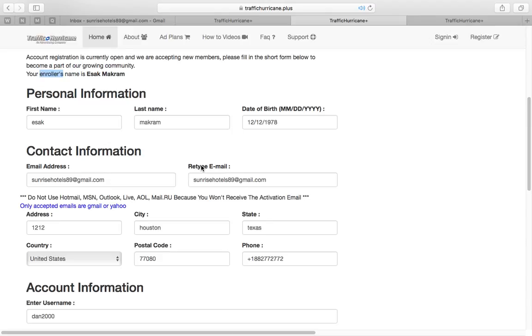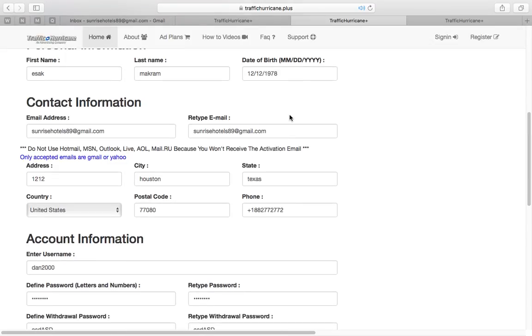What you need to do is fill in all the data you can see now on the screen. Let's start with the first name and last name, then date of birth. Just know that the month is before the day, because in some countries they put the day first. So you should put the month, then the day, then the year. Do not miss this step.